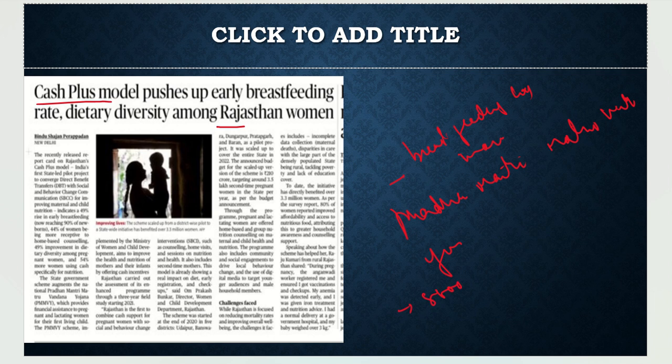What are the conditions? They have to do early registration of pregnancy, and there should be an institutional delivery. This Pradhan Mantri Matru Vandana Yojana is a scheme under the Ministry of Women and Child Development. So they give the 5,000 rupees, and in this 5,000 rupees, 1,000 is extra given by whom? 1,000 is given by the Janani Shishu Suraksha Yojana.